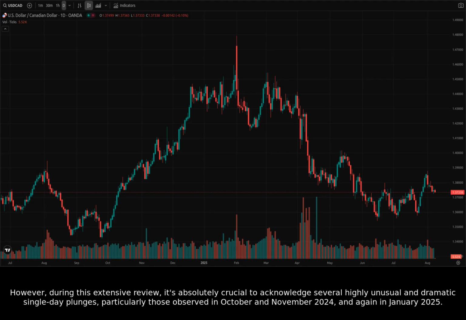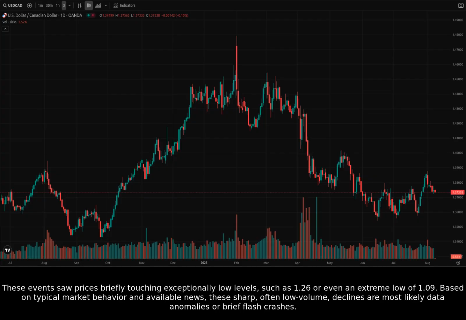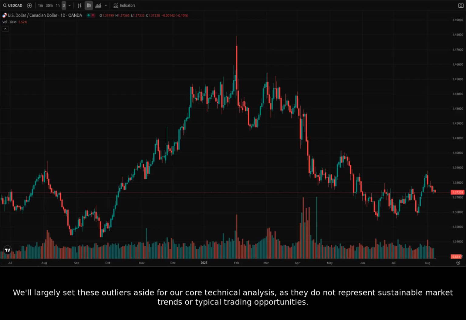However, during this extensive review, it's absolutely crucial to acknowledge several highly unusual and dramatic single-day plunges, particularly those observed in October and November 2024, and again in January 2025. These events saw prices briefly touching exceptionally low levels, such as 1.26 or even an extreme low of 1.09. Based on typical market behavior and available news, these sharp, often low-volume, declines are most likely data anomalies or brief flash crashes. We'll largely set these outliers aside for our core technical analysis, as they do not represent sustainable market trends or typical trading opportunities.